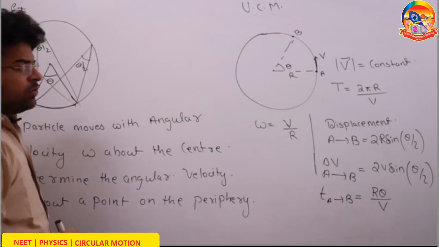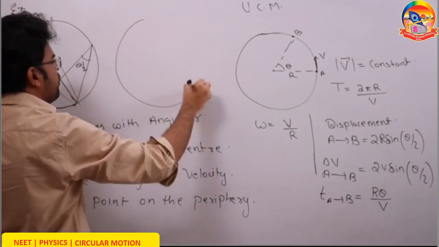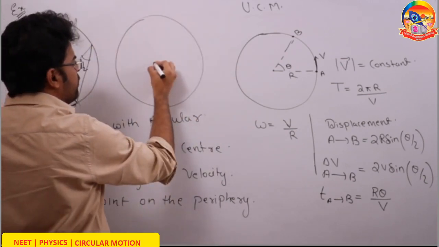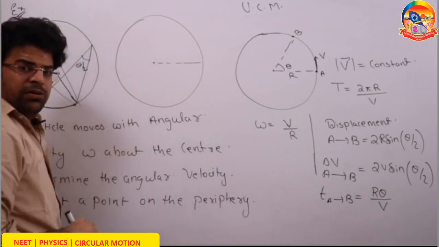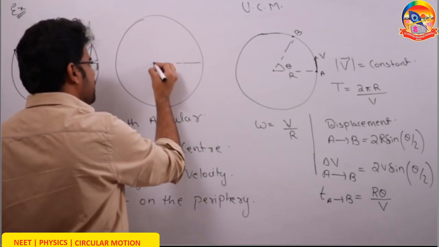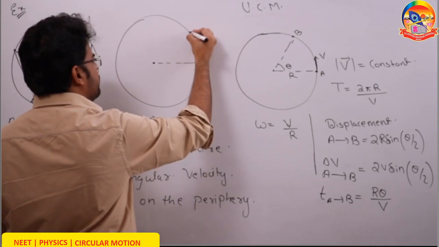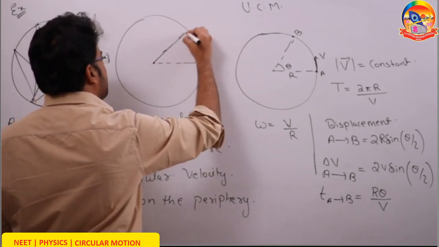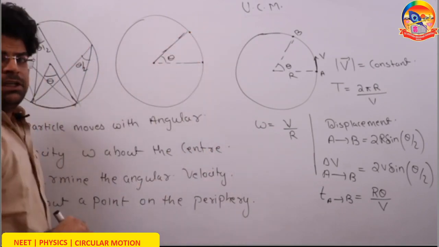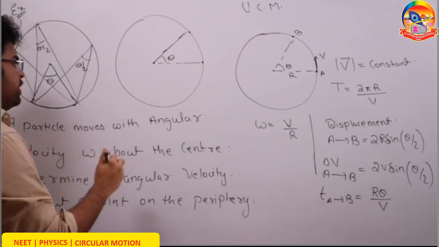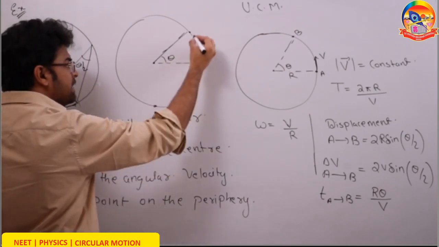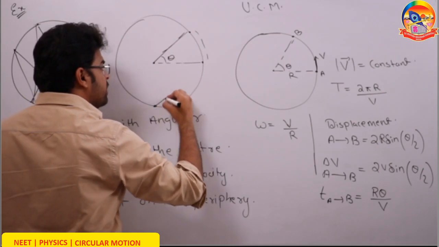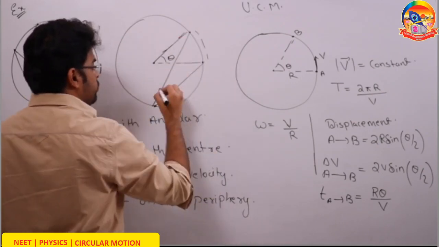Now, there is a particle moving in a circle with an angular velocity omega about the center. Let's say as seen from the center, the particle goes from here to here and turns by some angle θ. Then as seen from any point on the periphery, in the same time the angle turned will be θ by 2.